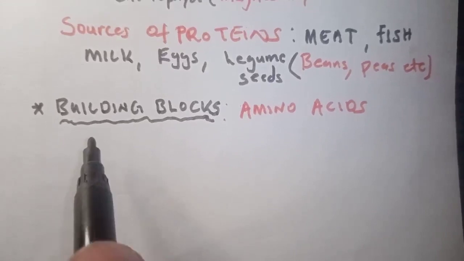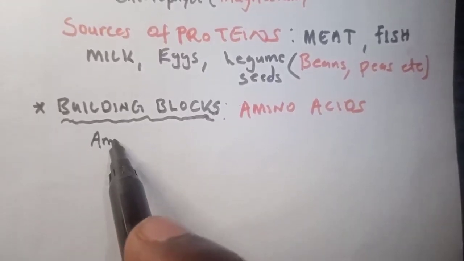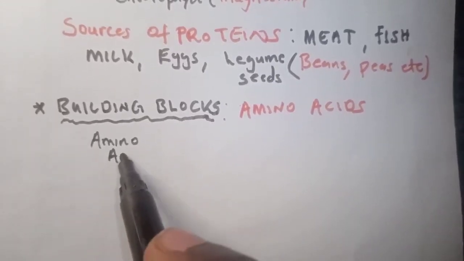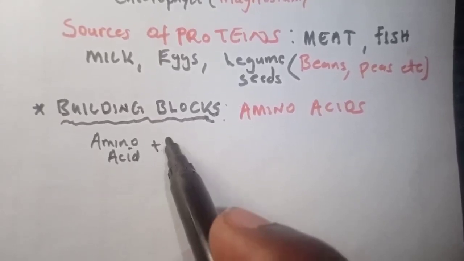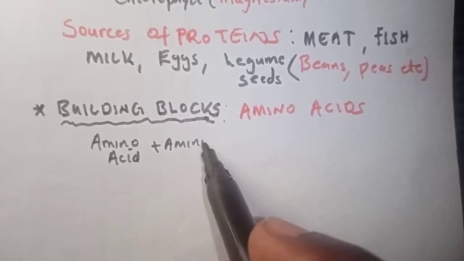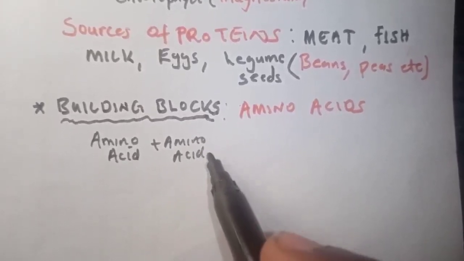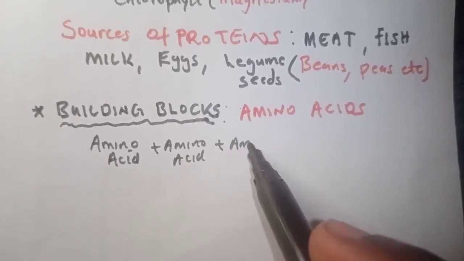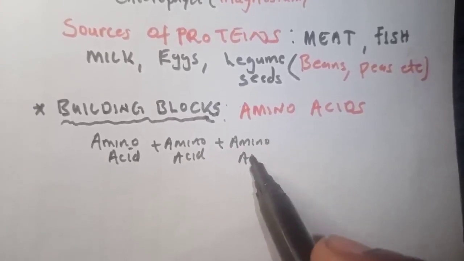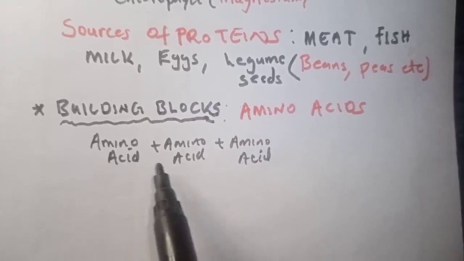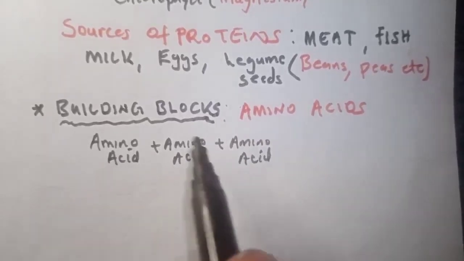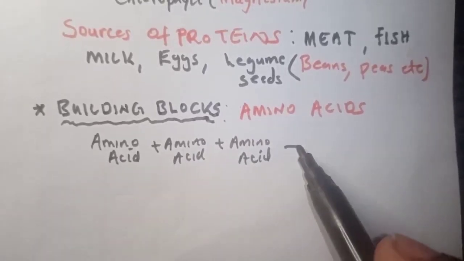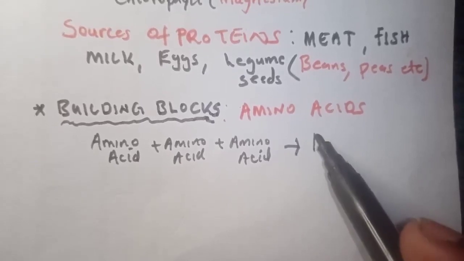If you get an amino acid, plus another amino acid, plus another amino acid, you add these, and I call them blocks because you're adding them, then you're going to get a protein.